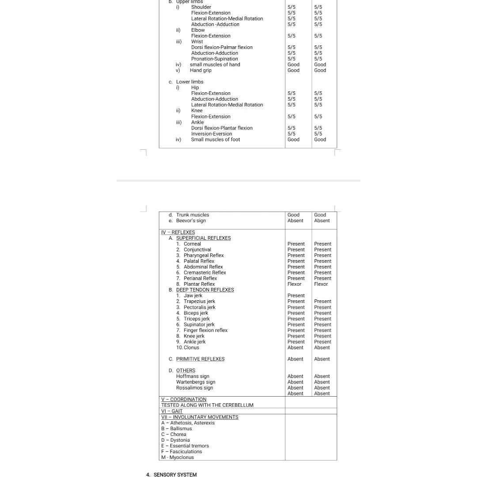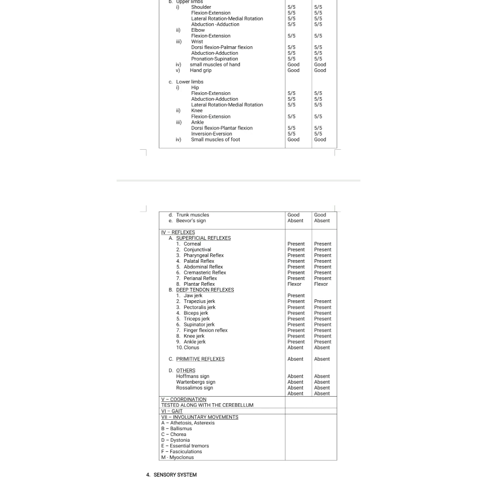Jaw jerk, both afferent and efferent is the trigeminal, and trapezius jerk and pectoralis jerk. Pectoralis and trapezius are not commonly done. And biceps jerk, root value is C5. Triceps, root value is C6 and C7. Supinator jerk, root value is C5 and C6, and the nerve is the radial nerve. For the biceps it is the musculocutaneous nerve.